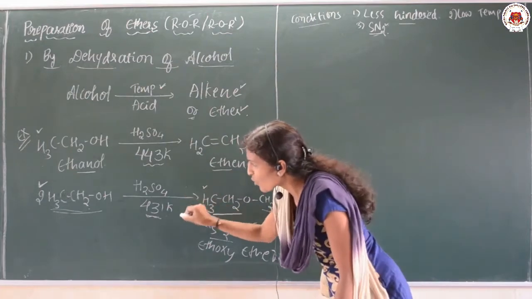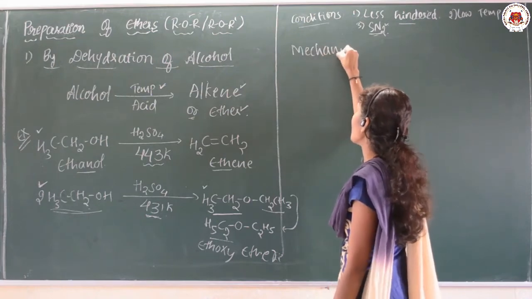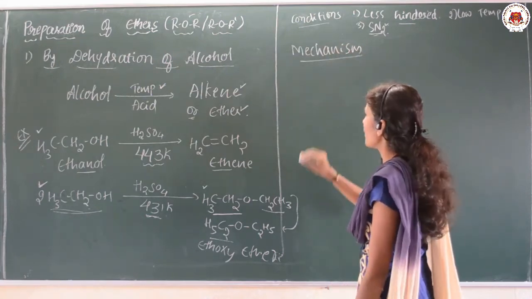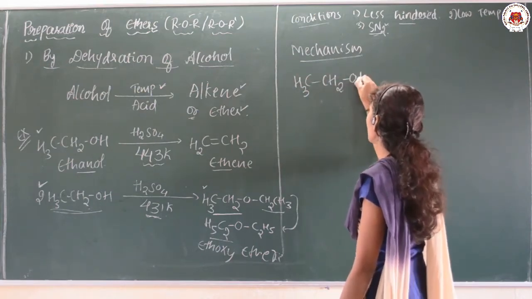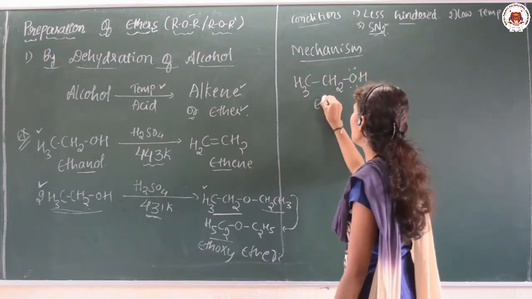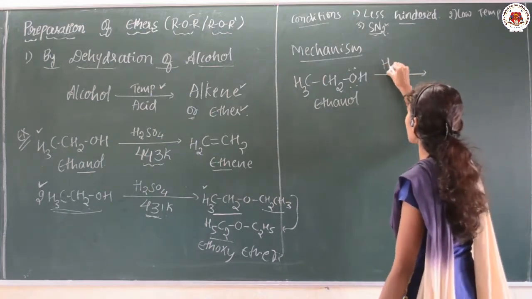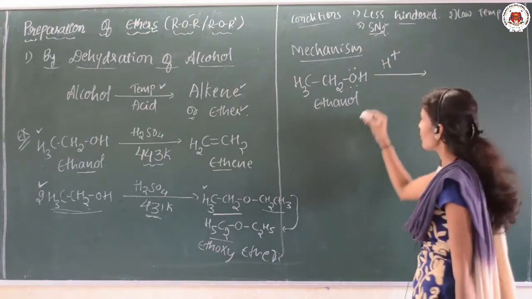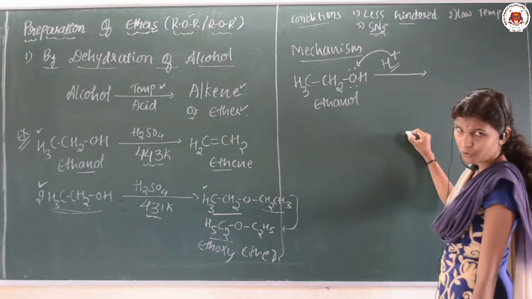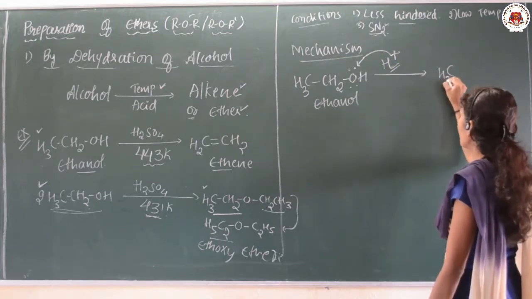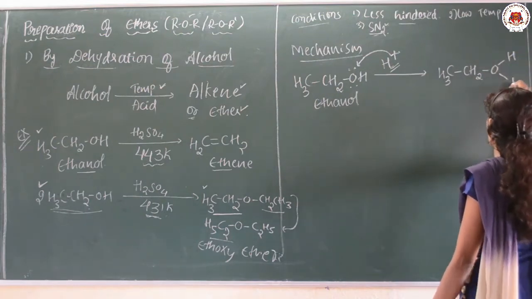Now we will discuss the mechanism of ether formation. First, ethanol. When ethanol is treated with an acid like H2SO4, H plus is added here because oxygen is more electronegative, and a CH3CH2 structure is available.